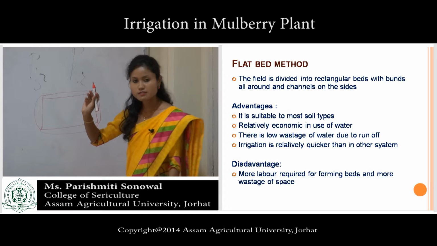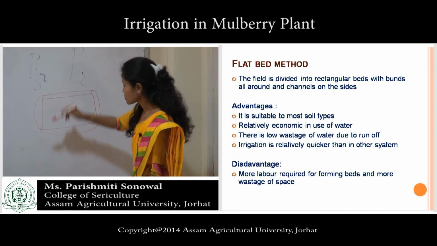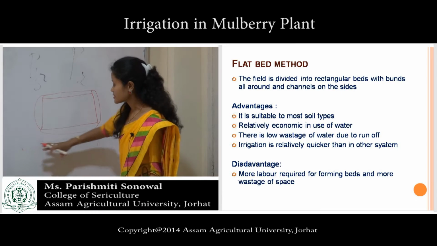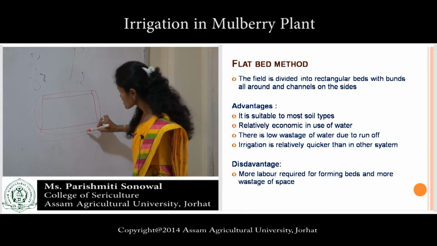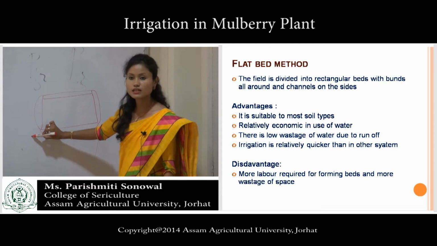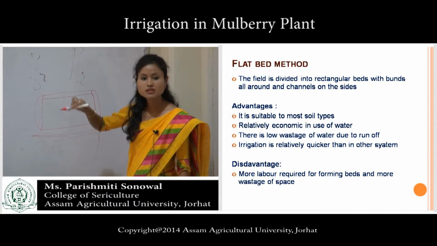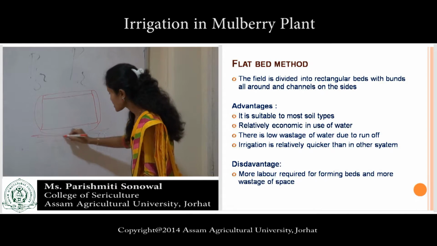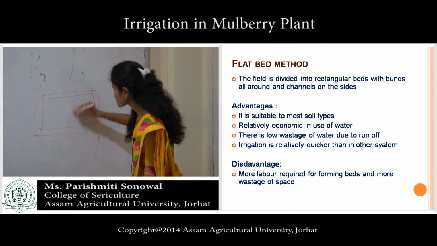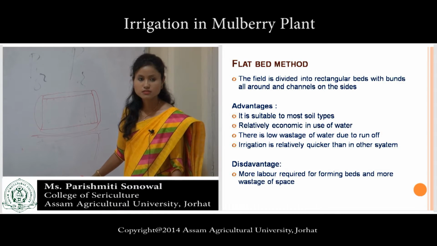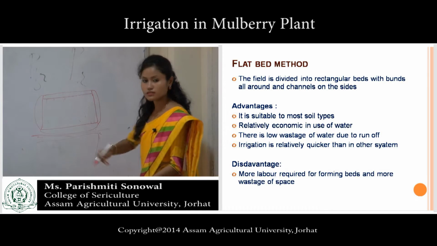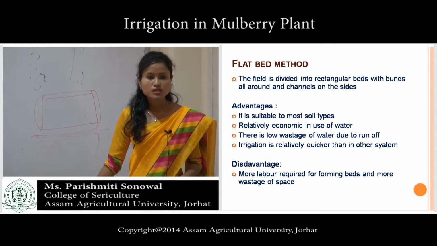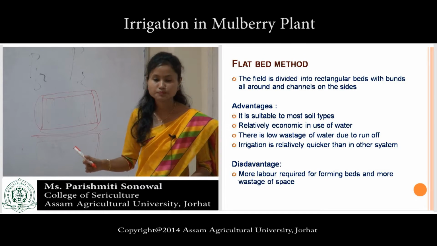Similarly, another rectangular plot will be there. The space in between is called a channel, and through this channel water is supplied from a common source. When it comes slowly, it will cover the plot with water from one corner to another. If water is given, obviously it will cover the whole plot. This is called the flatbed method.